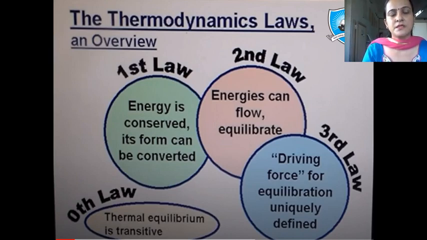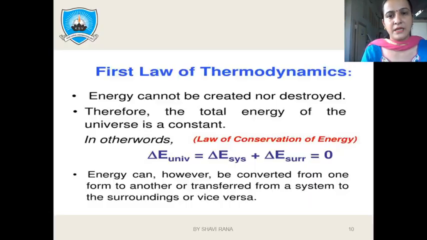The second law of thermodynamics is completely dependent upon free energy, so energies can flow toward equilibrium. It is completely related with free energy, del G, and the del G value must be negative for the process to happen. The third law of thermodynamics depends upon entropy as well as heat capacities. Before moving on to the next law, we will start with the first law of thermodynamics.